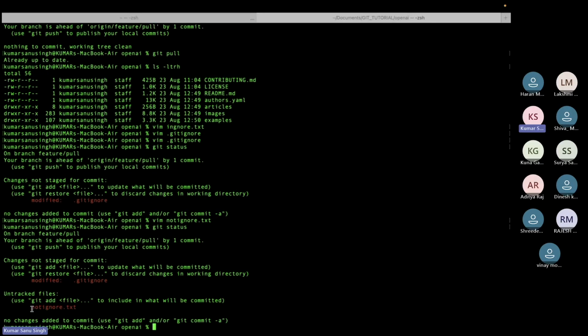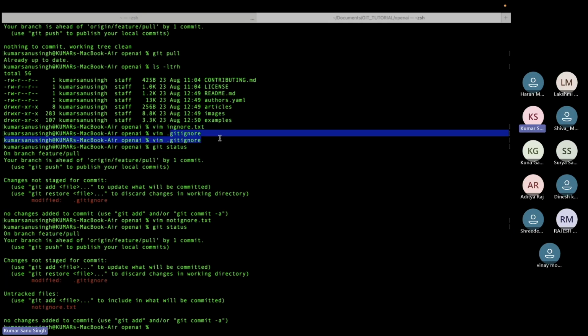See, it is capturing this file, not ignore.txt. Did it capture this ignore.txt? Yes or no? No. Why? Why did it not capture this file, and why is it capturing this file? Because the file entry is added in the gitignore.